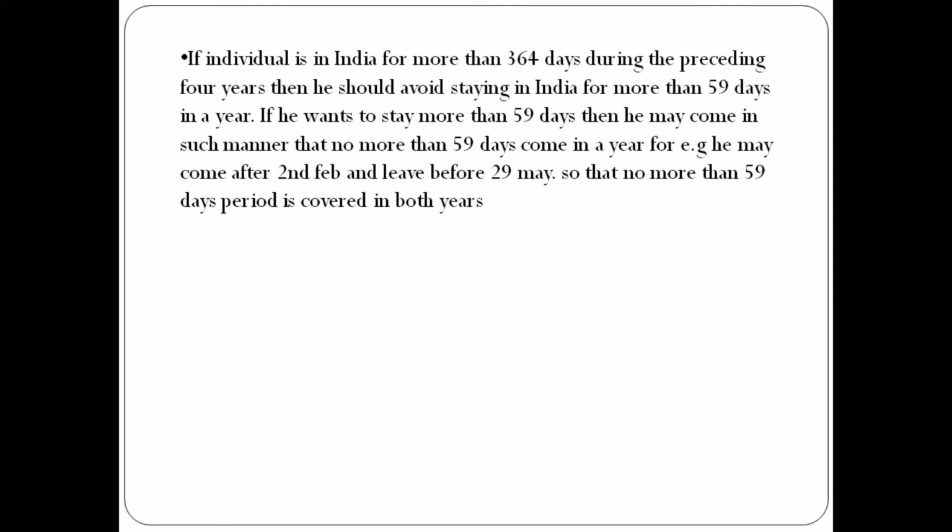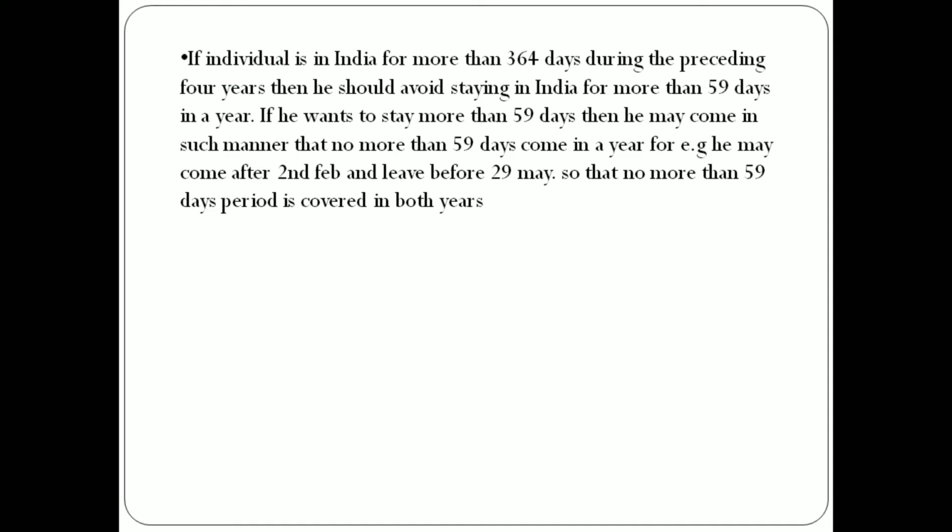And the next one is, if an individual has been in India for more than 364 days during the preceding 4 years, then he should avoid staying in India for more than 59 days in the year. Here, the individual has already stayed 364 days in the preceding 4 years, but he wants to be considered a non-resident, so he has to leave India before completing 60 days in the previous year.